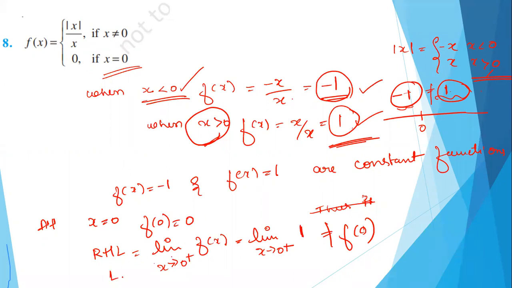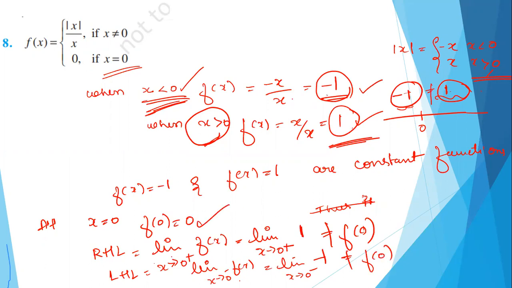So we can say the function is discontinuous at x is equal to 0. Understood? Here the left hand limit also you can find. Limit x tending to 0 minus f of x is nothing but the functional value when x is less than 0, which is minus 1. It's not equal to f of 0, and f of 0 we got as 0. So f is discontinuous at x is equal to 0. Understood? Let me take your attendance.